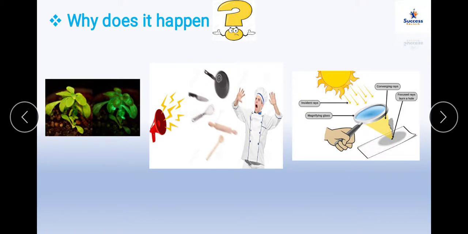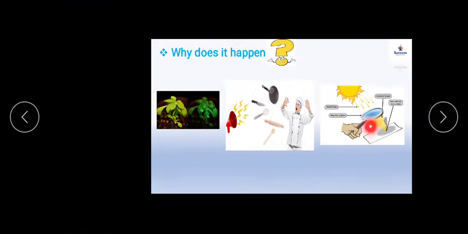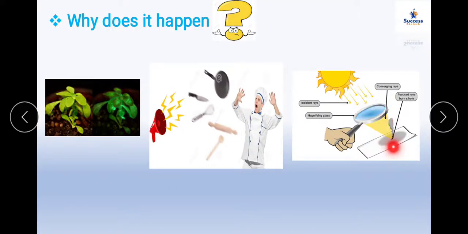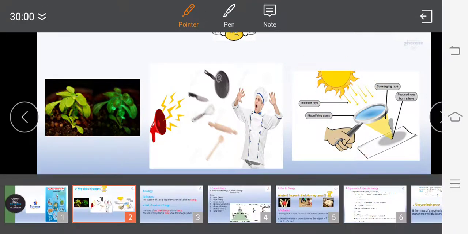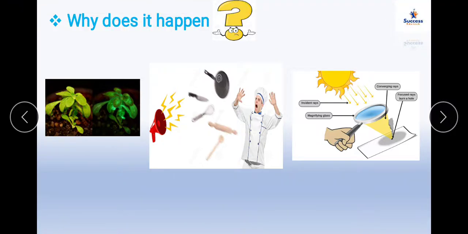See the third example. When we collect the sunlight on a paper with the help of a convex lens, the paper burns. Because the sun rays are converged together and focused on a point on the paper. What will happen? The paper will get burned because the solar energy is getting converted into heat, and because of which the paper will burn.